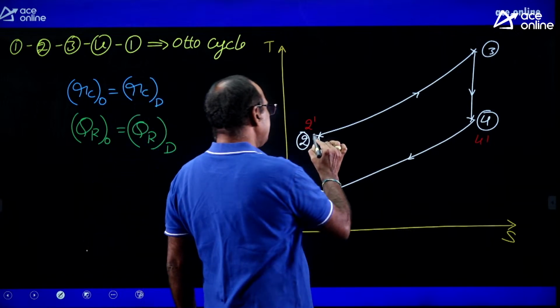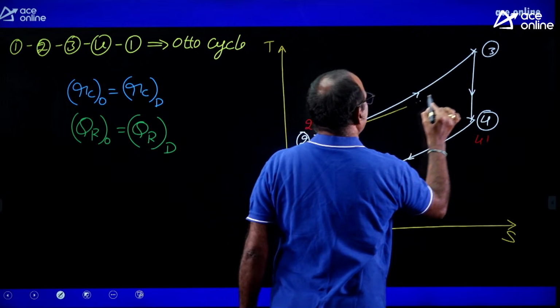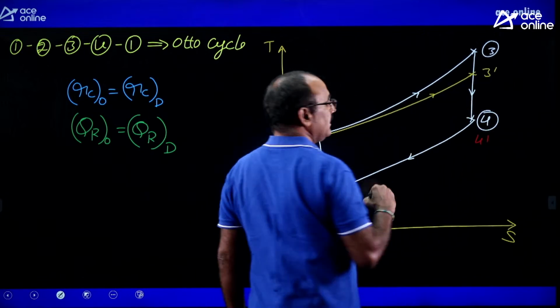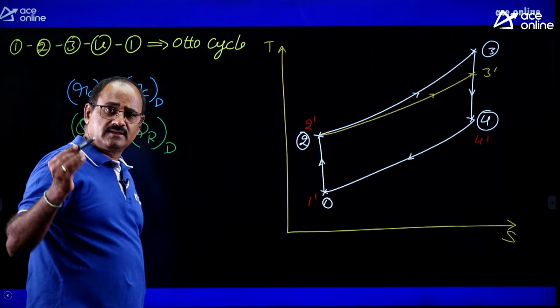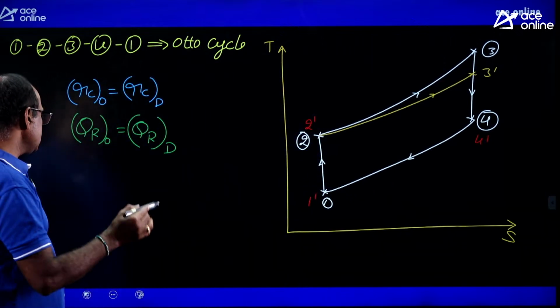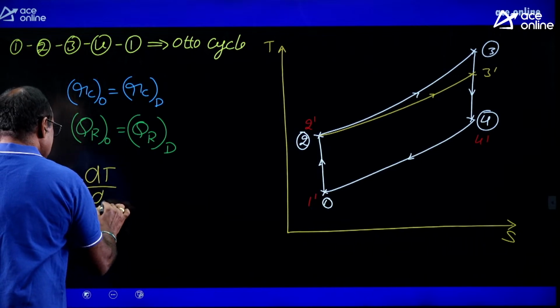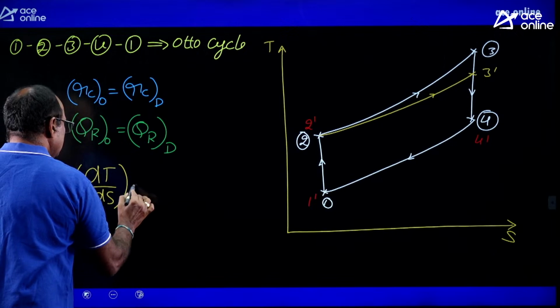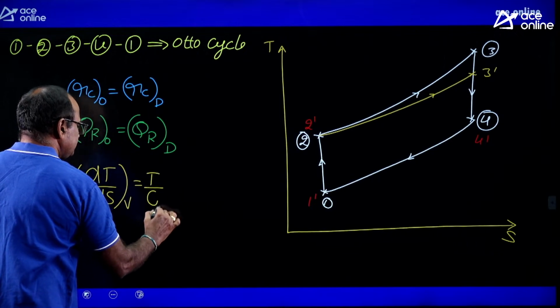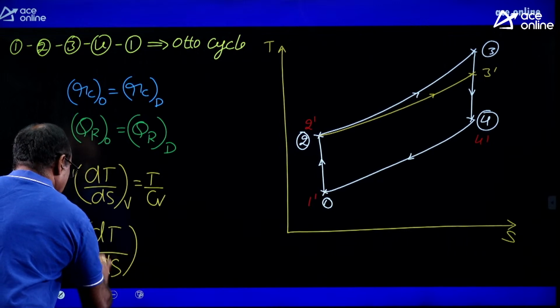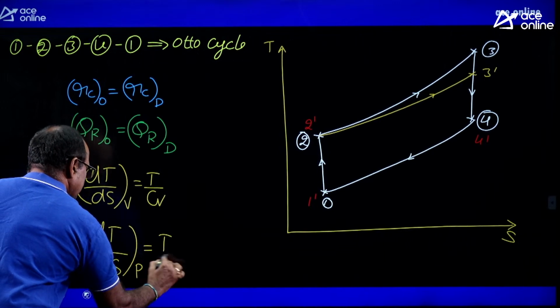That constant pressure heat supplied curve must be drawn with a slope less than the constant volume heat addition curve on the TS diagram, because the slope of the constant volume curve, dT by dS at constant volume, equals T by Cv, whereas dT by dS at constant pressure is T by Cp.